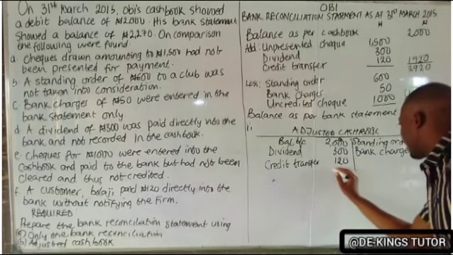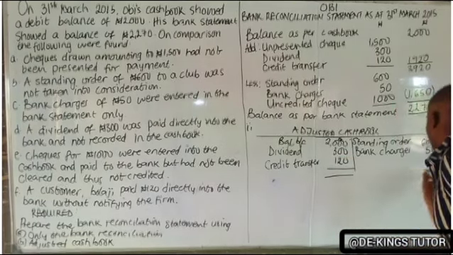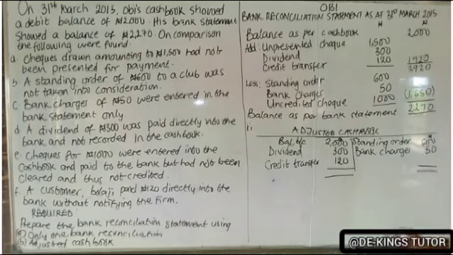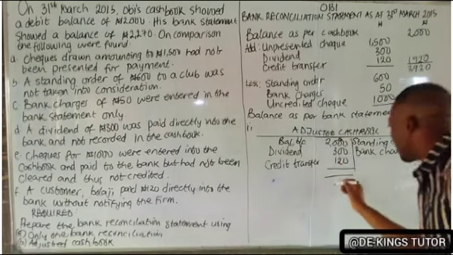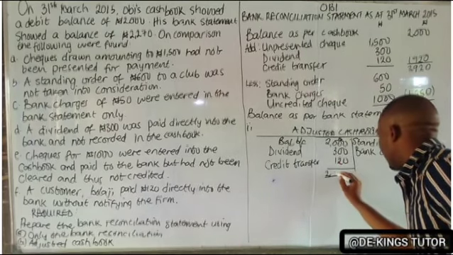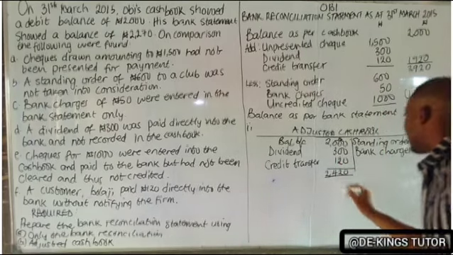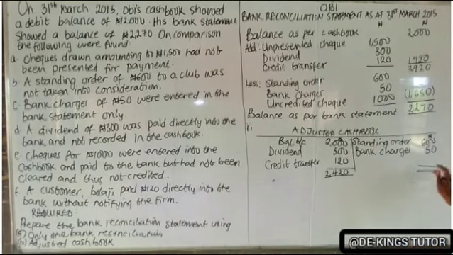So we'll find the difference now. Looking at it, the debit is greater than the credit, so the debit side will have 2,420, and this side should also be 2,420.